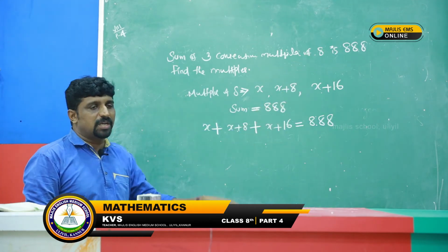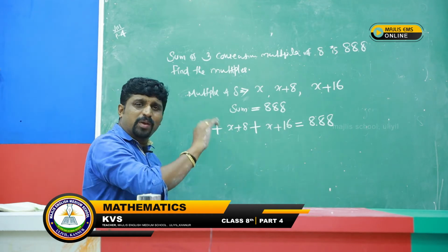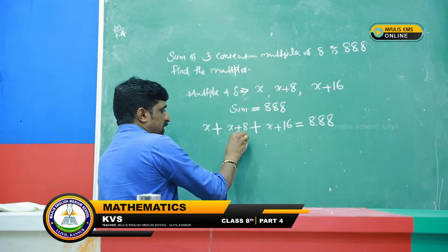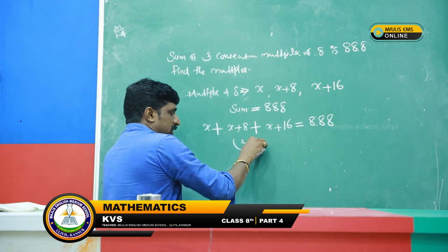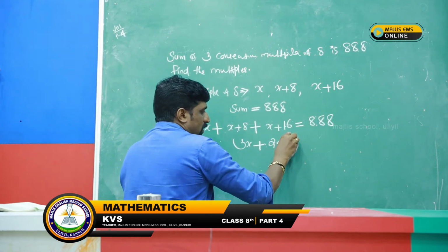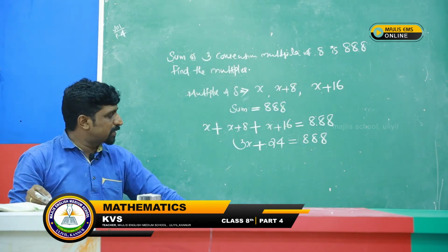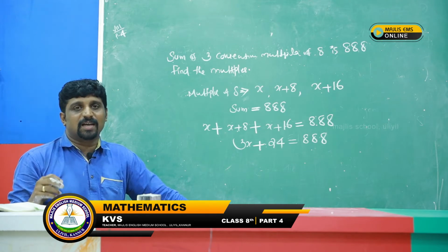Sum of these three, we got 888. Now we got an equation. Now we can solve it. x plus x plus x, that is 3x, plus 8 plus 16, 24, equal to 888. 3x plus 24 equal to 888.